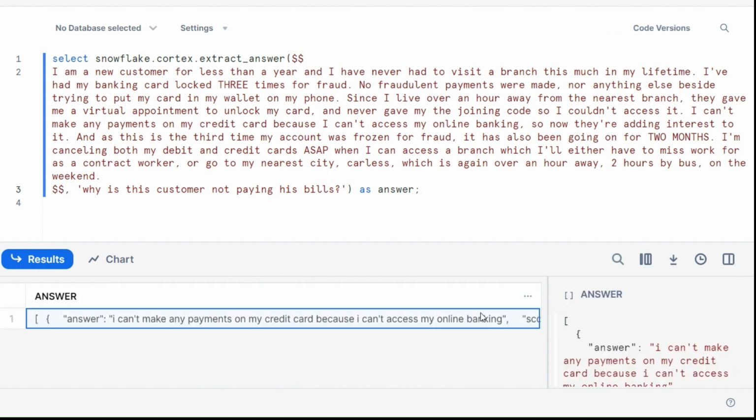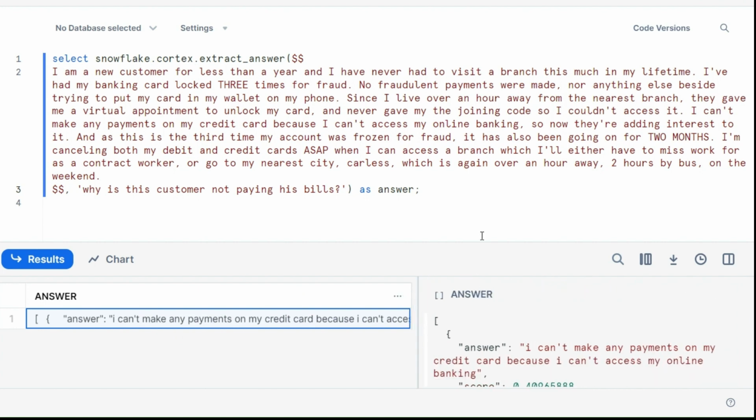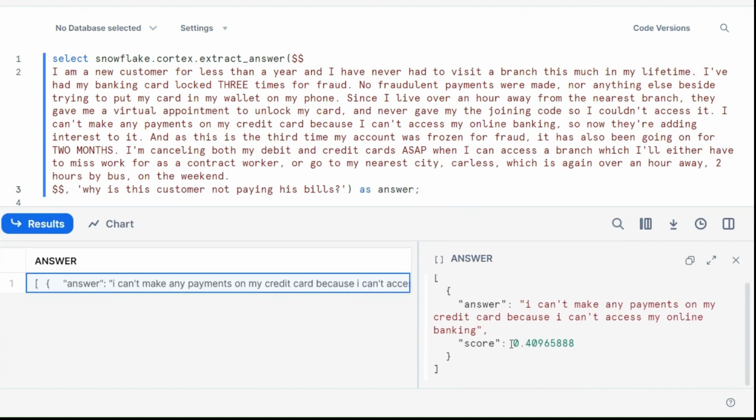So you can see here we get a JSON object with an answer and a score. The score is a probability to get it right, so 40%. So he's not very confident here, the LLM. But they say I can't make any payments on my credit card because I cannot access. Okay, this specific text should be found here. So you can find it here: I can't make any payments on my credit card because I can't access my online banking. Okay, this is what this function does.